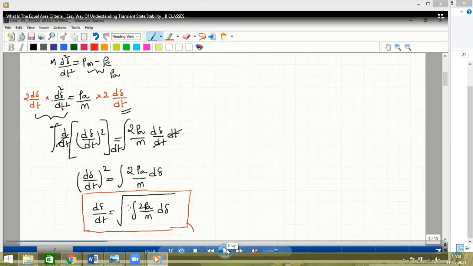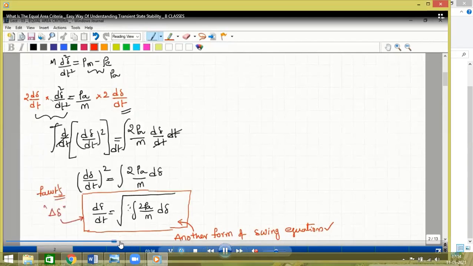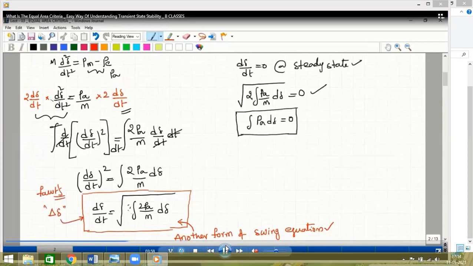Under steady state condition, the d del by dt value becomes 0. Steady state means it is independent of time. It is constant. So under steady state condition, d del by dt is equal to 0. Fault means any change in the load can be taken as a small fault. After this derivation, as I mentioned, d del by dt is equal to 0.